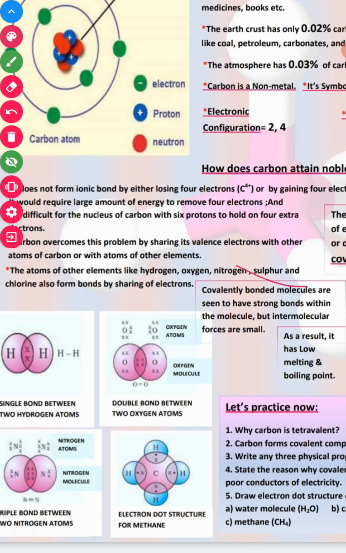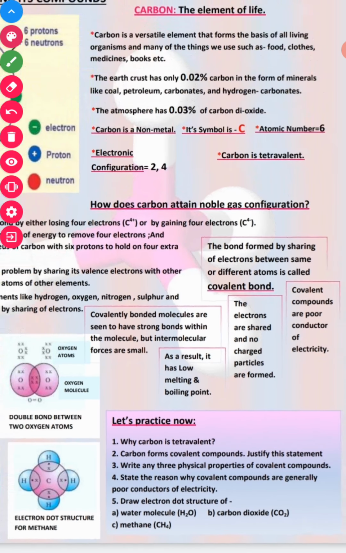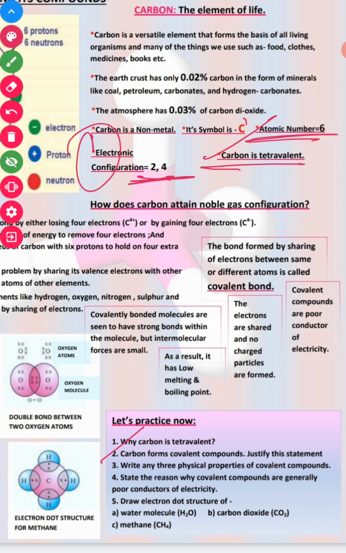Let's do some practice exercises. First, why is carbon tetravalent? You can write this answer from its electronic configuration: it has 4 electrons in the outermost shell and forms covalent bonds. Second, carbon forms covalent compounds. Justify your answer. Why does carbon form covalent compounds? Because carbon never loses or gains electrons.